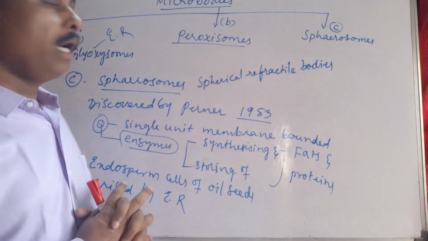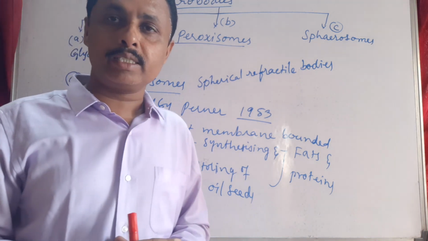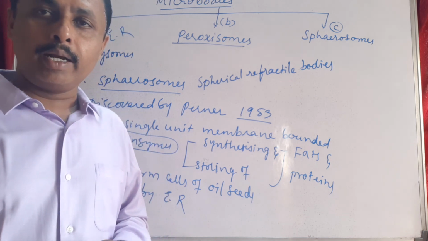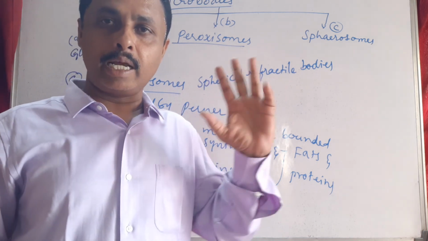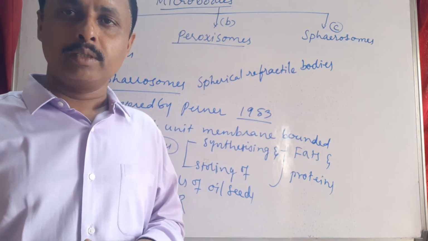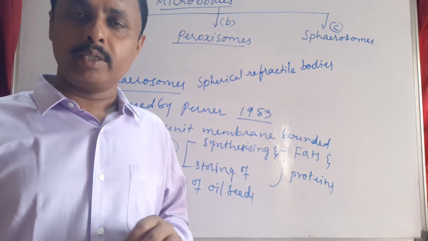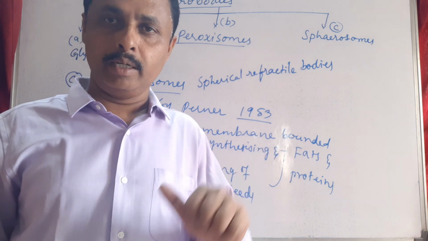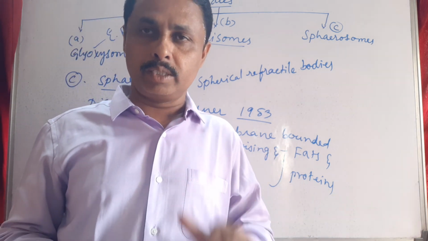These are about microbodies. So far we discussed microbodies and all three types of microbodies: glyoxysomes, peroxisomes, and spherosomes. This is the important topic that was discussed in today's class.